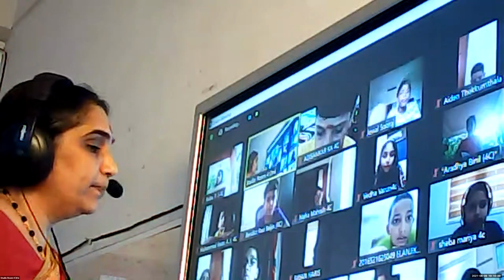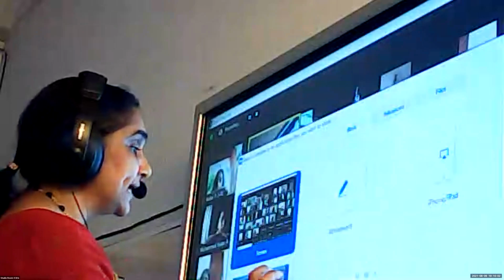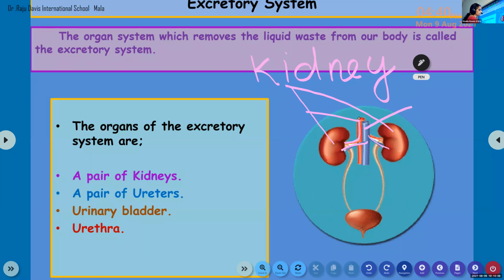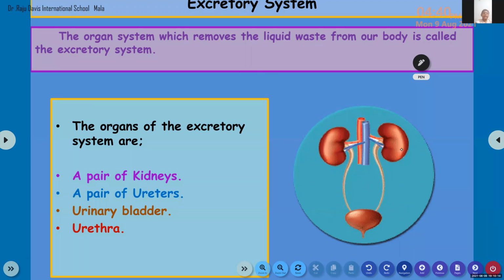So that pure blood from the kidneys will pass through the red colored tubes. Can you see the red colored tubes are connected to it? Can you see it, children? Okay. So the blood that contains waste gets into the kidneys.